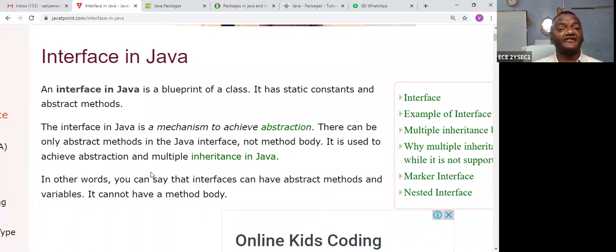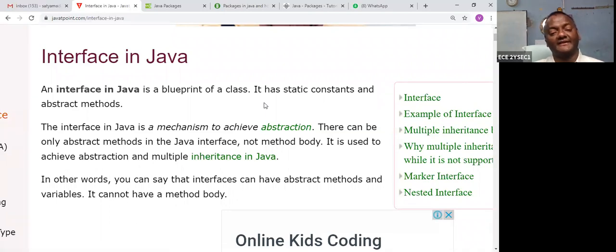Let me discuss the interface. Interface is one of the abstraction methods. I repeatedly say that interface is one type of method to perform abstraction. Abstraction means hiding. It is 100% abstraction. An interface in Java is a blueprint of a class, but it is not a class.